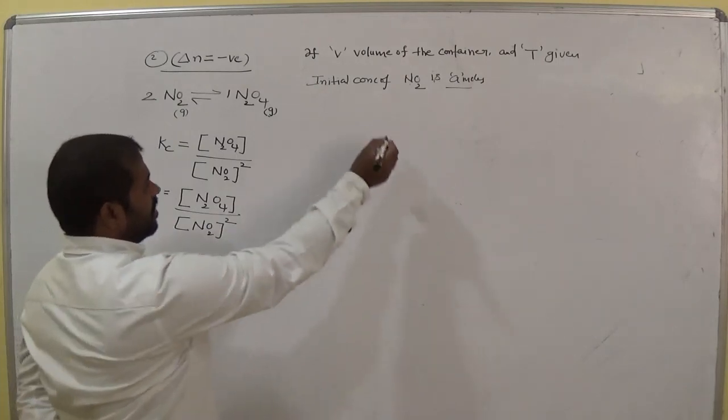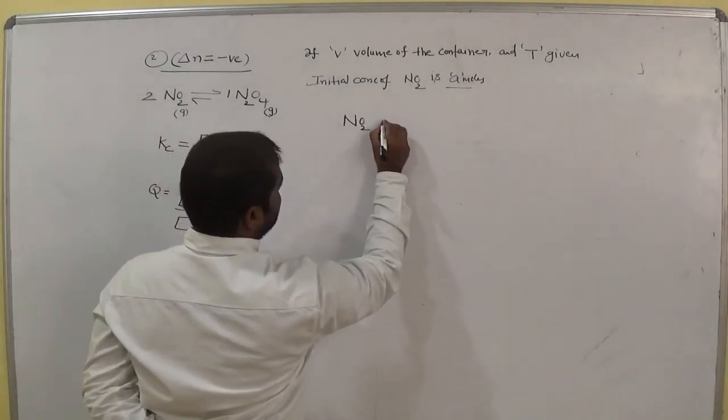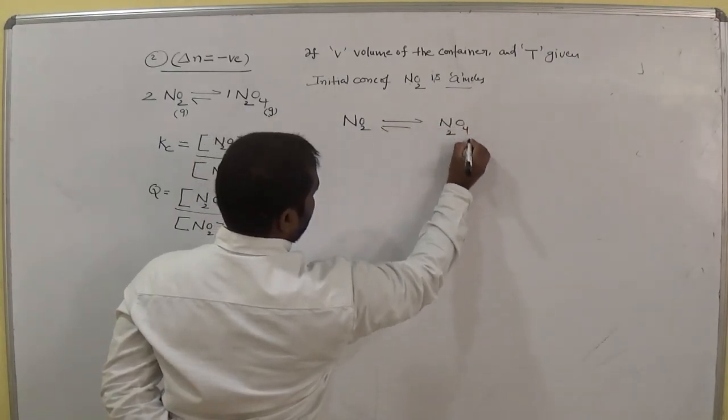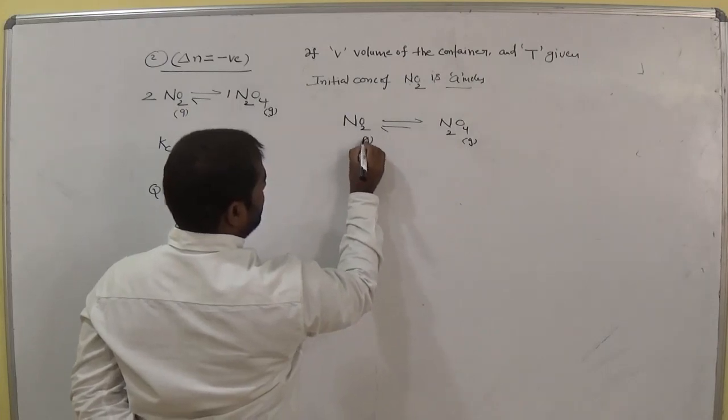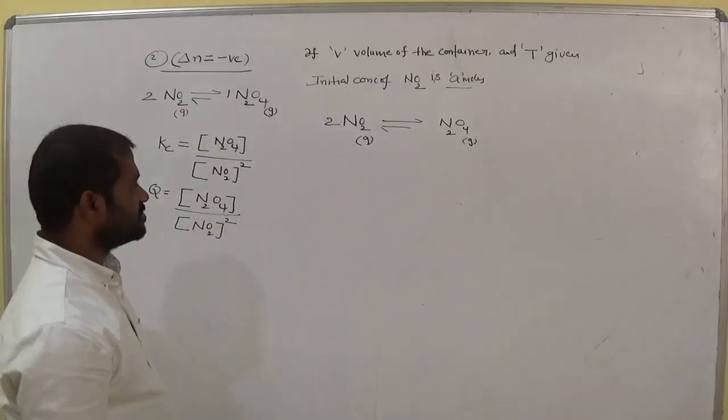Now consider the equation, that is NO2 is reversible N2O4, here twice of NO2, am I right? Clear?